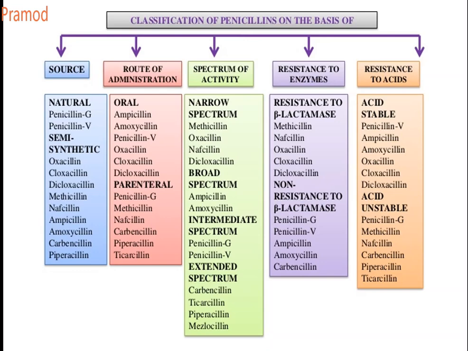So which drug and how it has to be administered. If you see, the drugs which have to be administered parenterally are acid unstable. If you look at the classification by route of administration and acid unstable drugs, they are almost the same. Acid stable and oral are almost the same. So this determines whether the drug has to be given orally or parenterally, depending upon their acid stability. Acid stability means whether it will be stable in the stomach or not. If it is not stable, then you cannot give it orally. So acid unstable drugs are given parenterally. Okay, so this is how the classification of penicillin is done on the basis of their source, routes of administration, and spectrum.